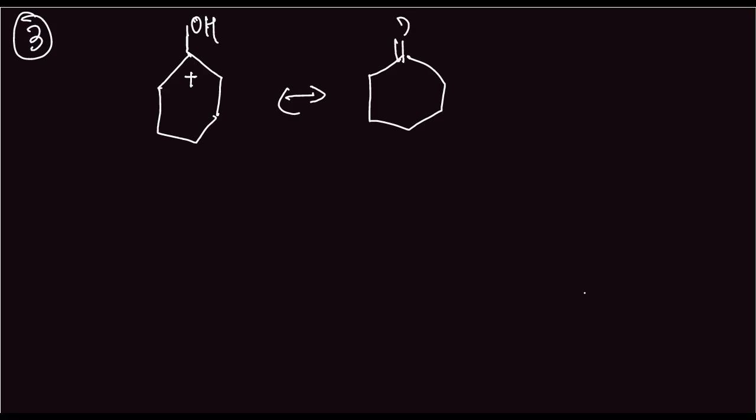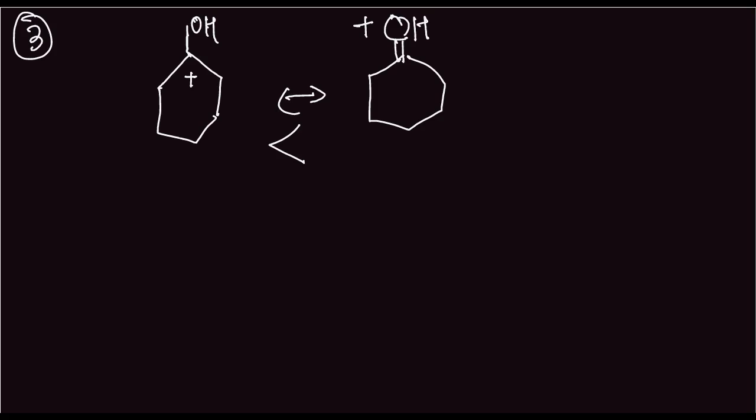We have double bond O here with a plus sign and H. Now this is more stable as compared to this, because of the electron deficiency, when the plus sign is on the oxygen, it completes the octet of carbon.